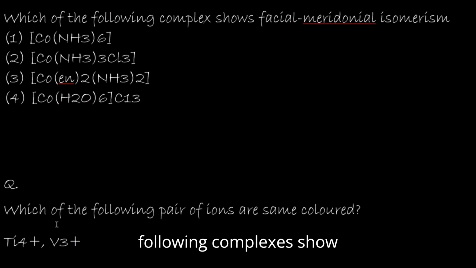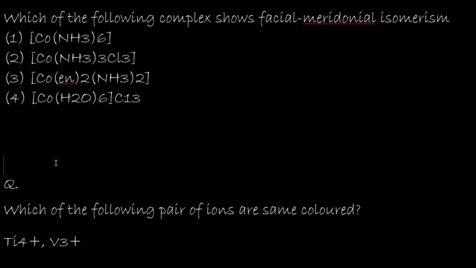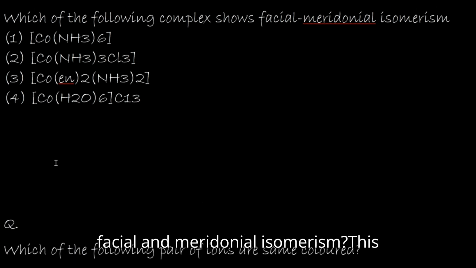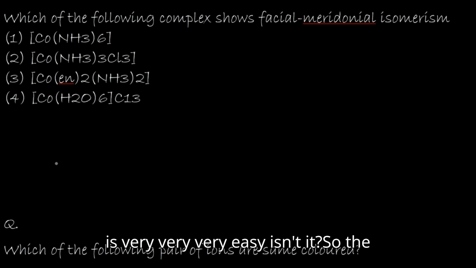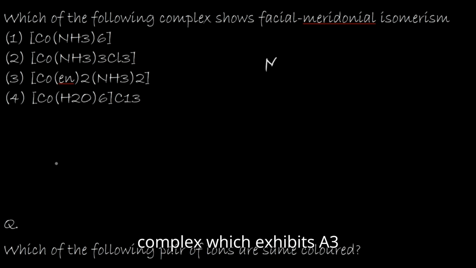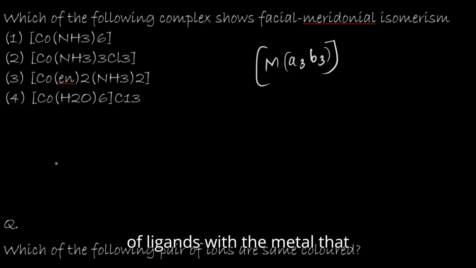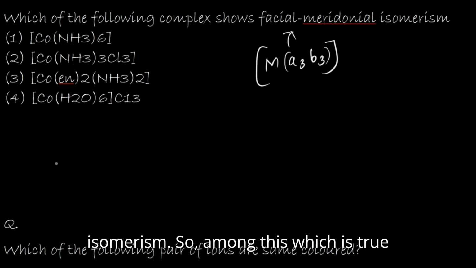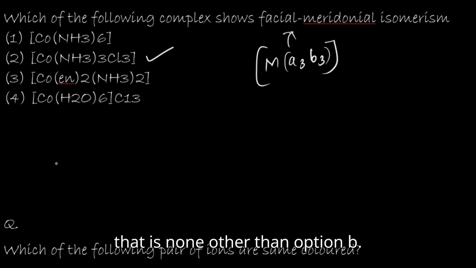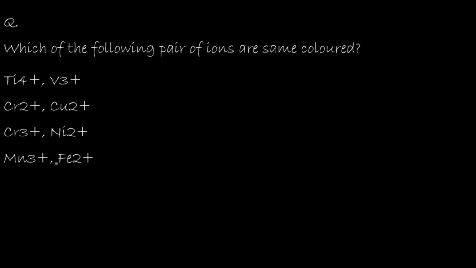Which of the following complexes shows facial and meridional isomerism? This is very easy. The complex which exhibits A3B3 kind of ligands with the metal exhibits facial and meridional isomerism. Among these, the true one is none other than option B.